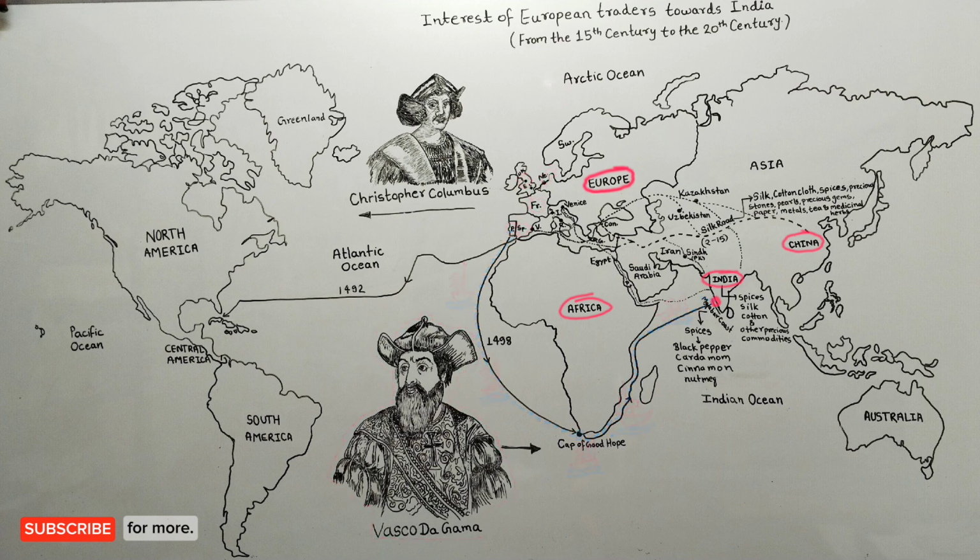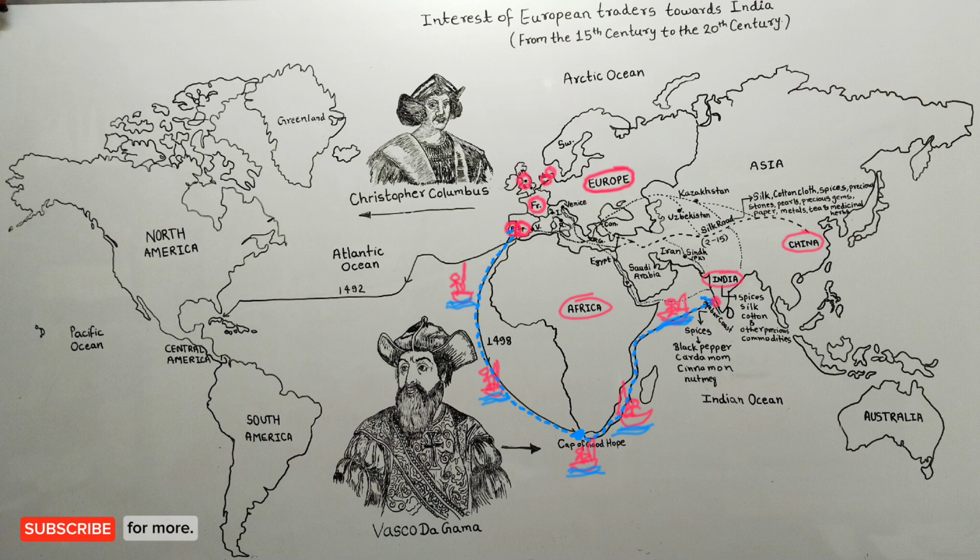The traders of major European countries who came to India included Portuguese, Dutch, English, Danish, French and Spanish. They were residents of Portugal, Netherlands, England, Denmark, France and Spain respectively. The main purpose of all these countries to come to India was to do business here and earn maximum economic benefits from here. All of them had their own trading companies. For example, the name of the British company was British or English East India Company.